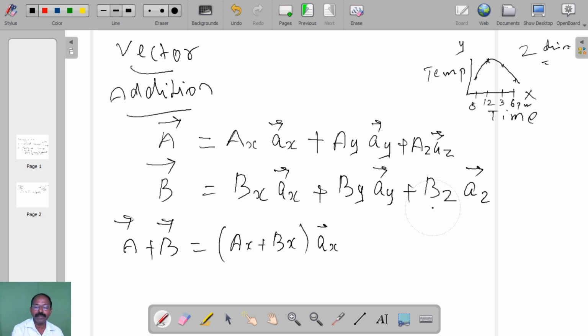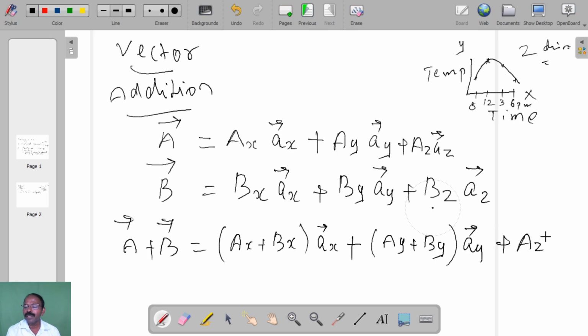Then plus Ay plus By with the unit vector, plus Az plus Bz with its unit vector. So this is the addition of vectors. Now A and B, two vectors are given, and you perform the addition operation like this.